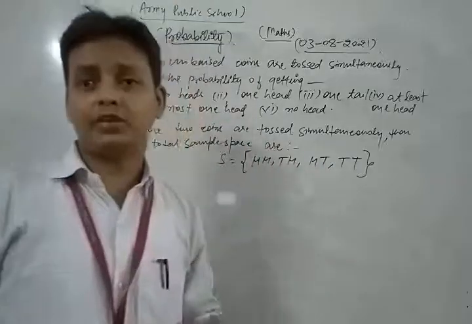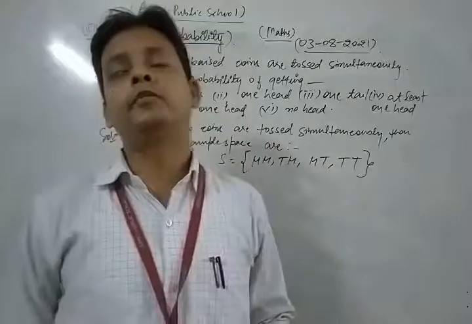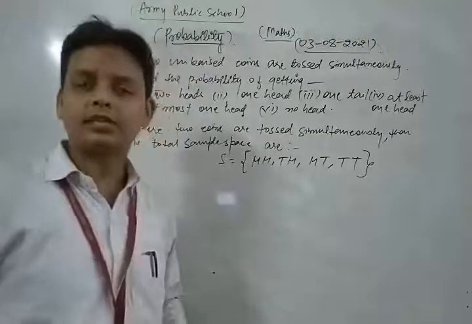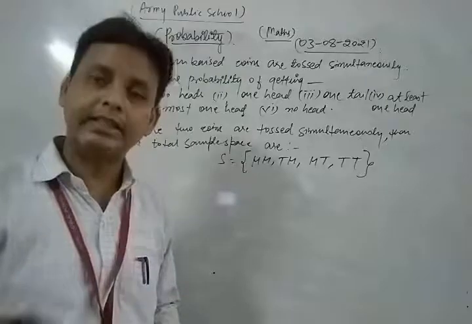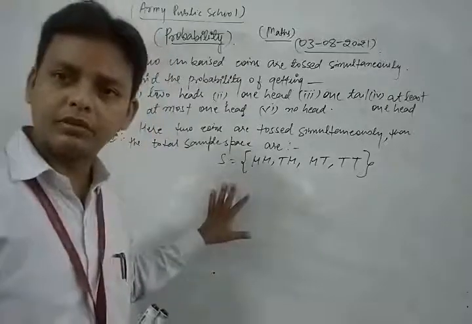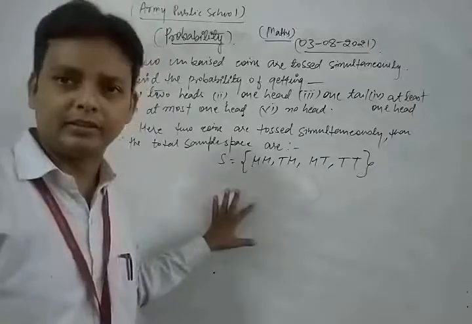So it is clear that when two unbiased coins are tossed simultaneously, the total number of trials or total number of events is 4.